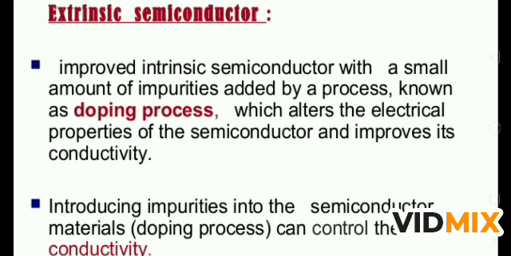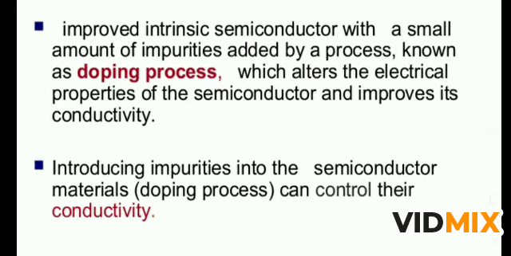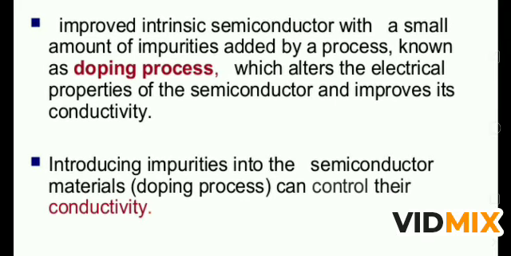Now it behaves more like a conductor; we can improve the electrical conductivity of this semiconductor. Introducing impurities to the semiconductor material can control its conductivity, and the introducing of the impurity is called the doping process, and what we are adding is called the dopant.